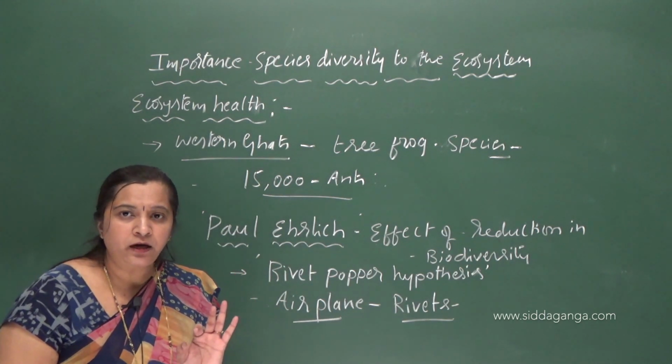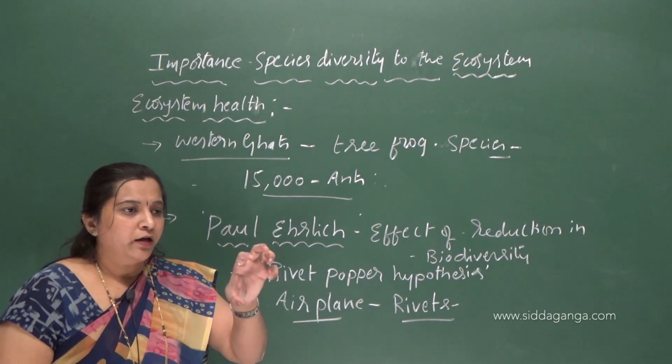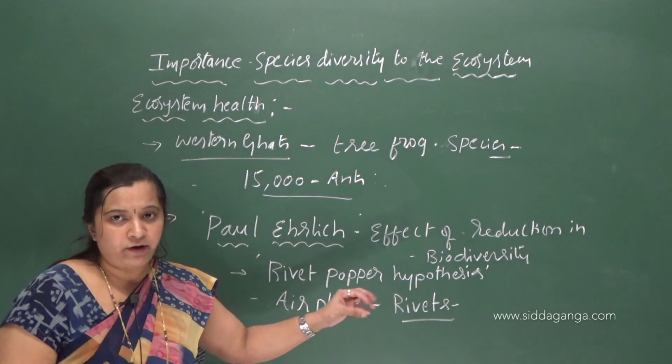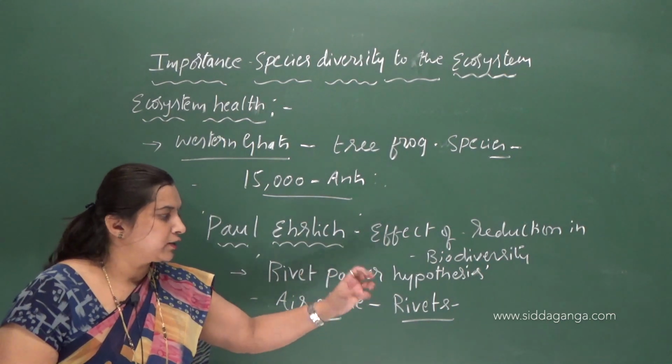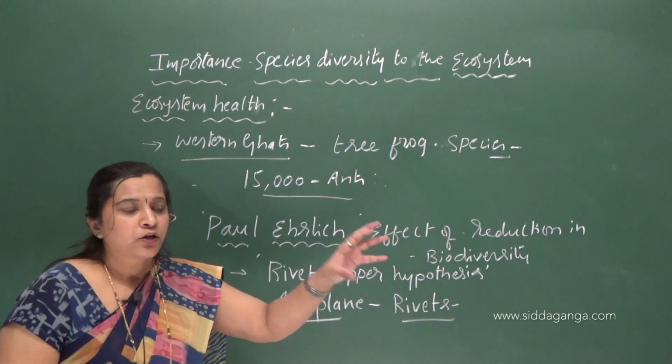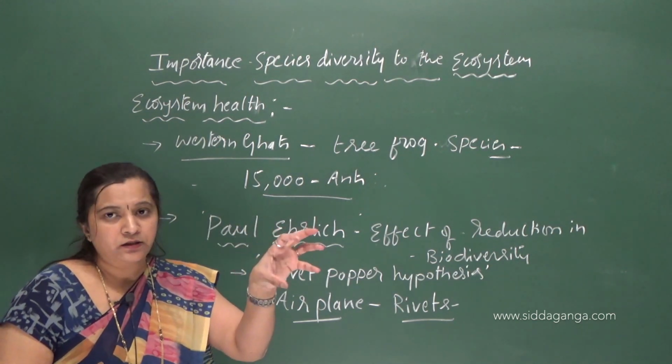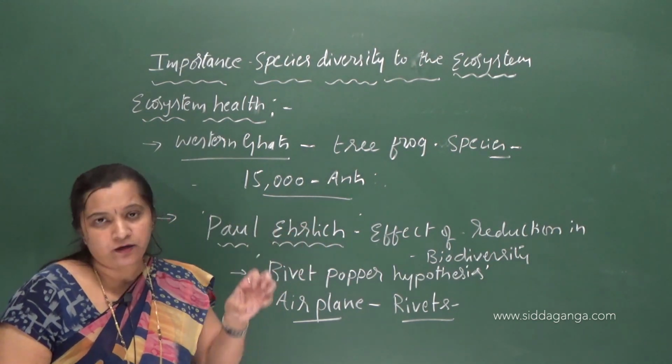Understood this concept clearly? In the airplane you will find a number of rivets, okay? The parts of the plane are joined by using these rivets. So if the travelers, the passengers, start taking the rivets,